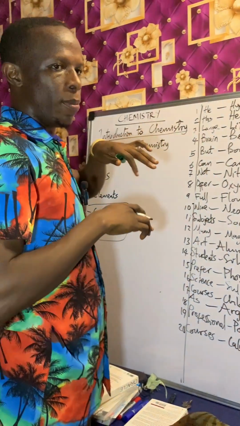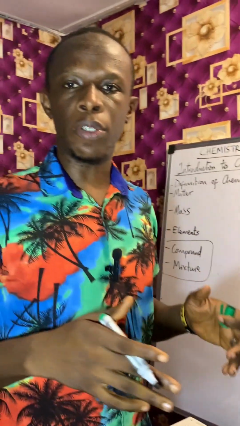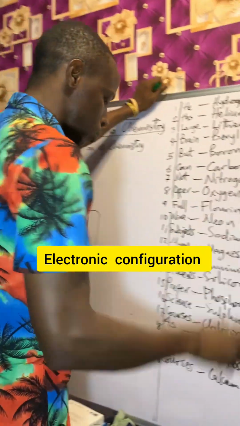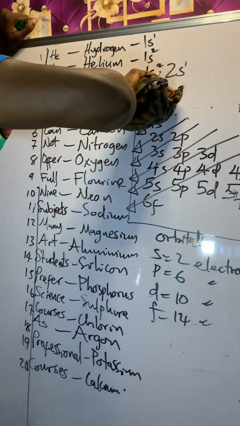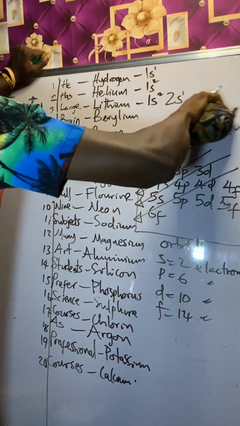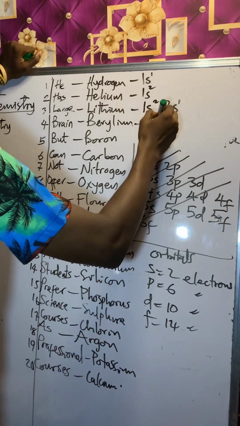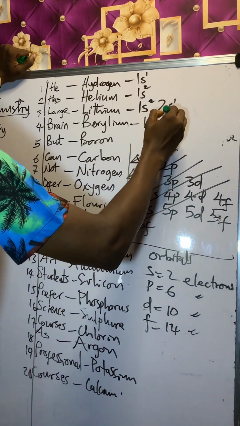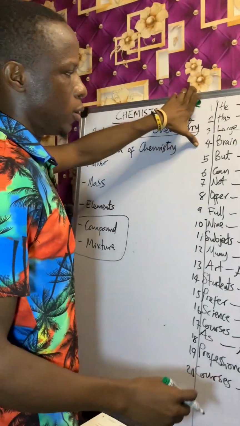So how the atomic numbers are distributed in the orbitals is what the electronic configuration is telling you through the Aufbau principle. Now we have 1s2, 2s2 for this.